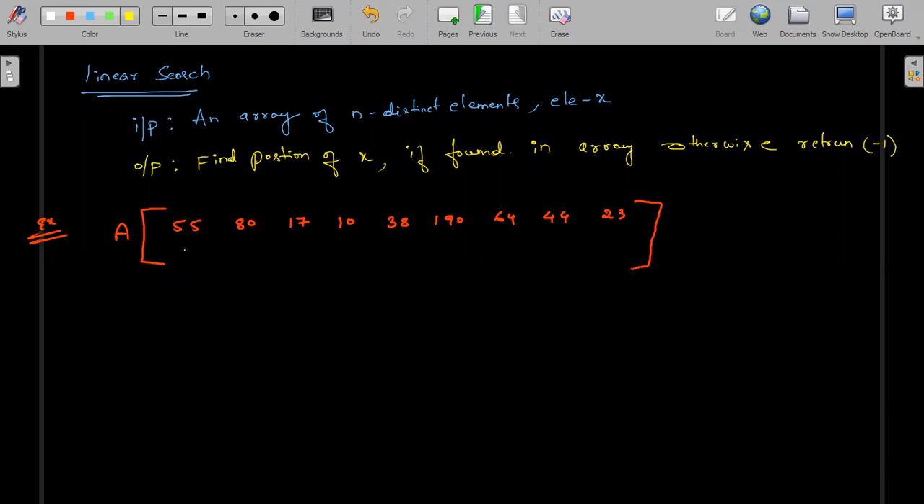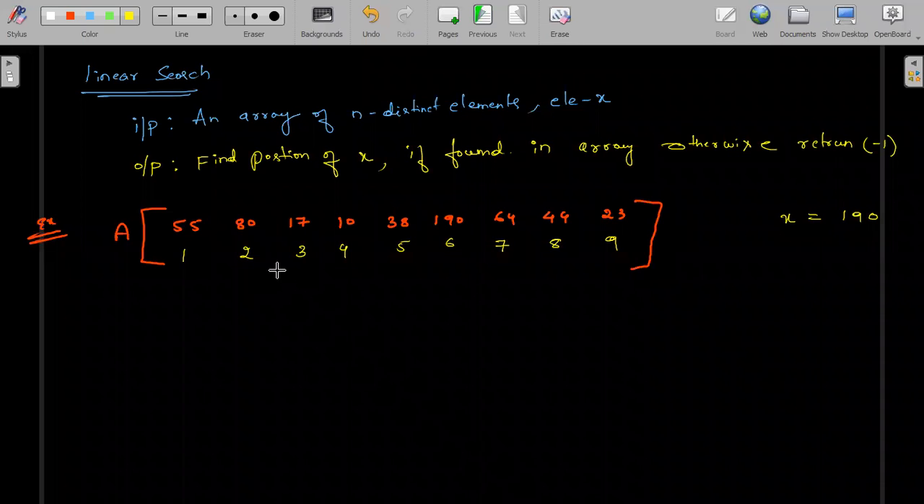We take the indices 1, 2, 3, 4, 5, 6, 7, 8, 9. These are the indexes. Fine. Okay, 9 indices are there right now, and these are the elements. Now what we have to find: I am writing here x is equal to 190.